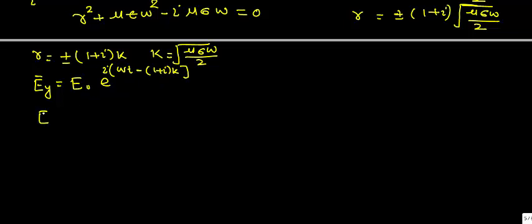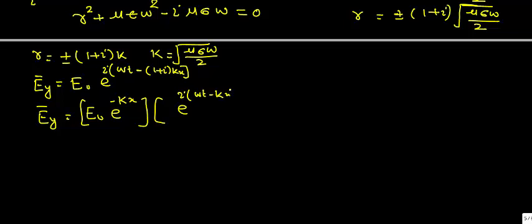Or we can simplify it as Ey equal to E naught e raised to power minus kx, and another term, it is e raised to power iota omega t minus kx. This is the second term.